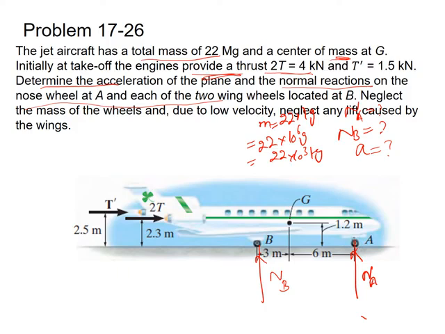However, in this case, as we have to find the two wing wheel reactions combined, you just have to find NB. If you were asked to find the individual reaction, then after finding NB, you have to divide that NB by 2 to get the reaction of each wing wheel. Also in this question, the coefficient of friction is not given, and no talk has been done on friction, so we can neglect the friction.